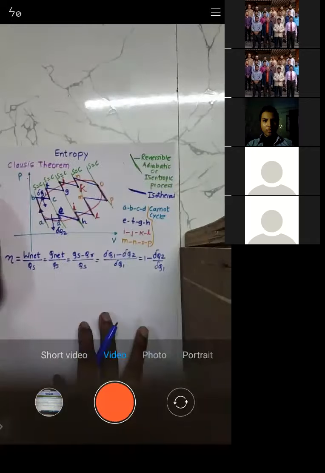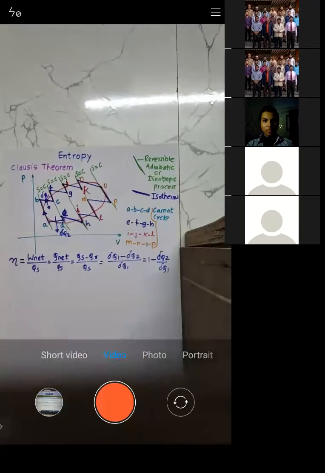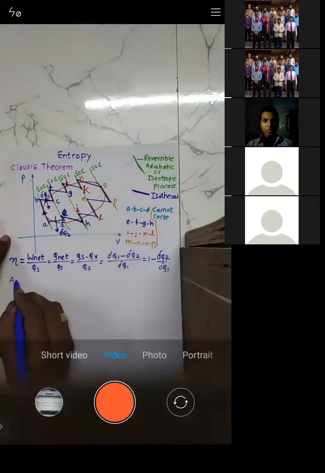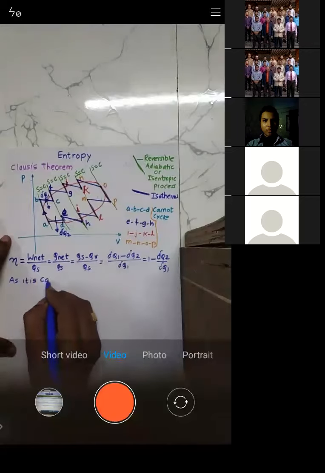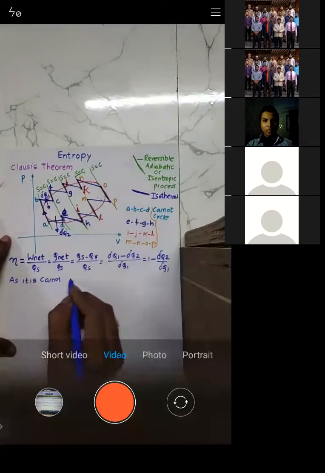So efficiency is given by 1 minus heat rejected upon heat supplied. This is the basic formula for efficiency. But see, this is the Carnot cycle. So as it is a Carnot cycle,